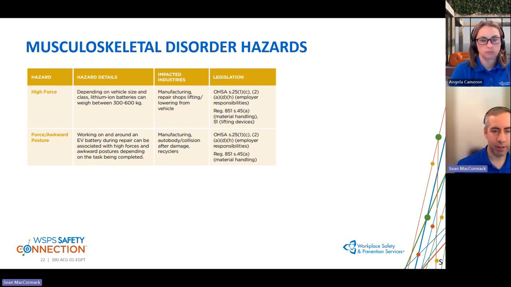When we're looking at the legislation, we're looking at the employer responsibilities for both, as well as Reg 851, the industrial establishments, Section 45, which is on material handling: lift, carry, and move things safely.